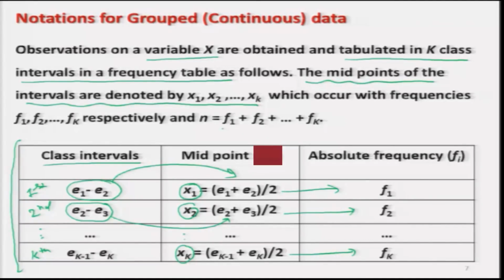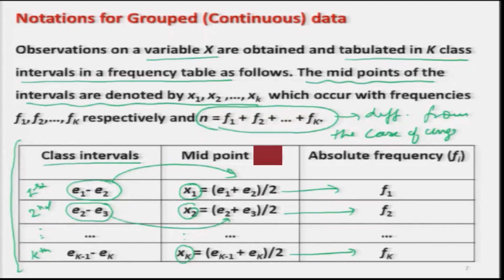And the sum of these f1, f2, fk is going to be denoted by n, which is again different from the case of ungrouped data.